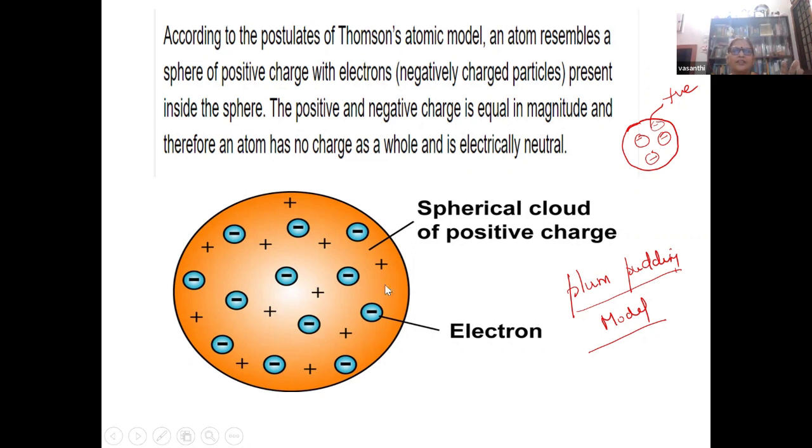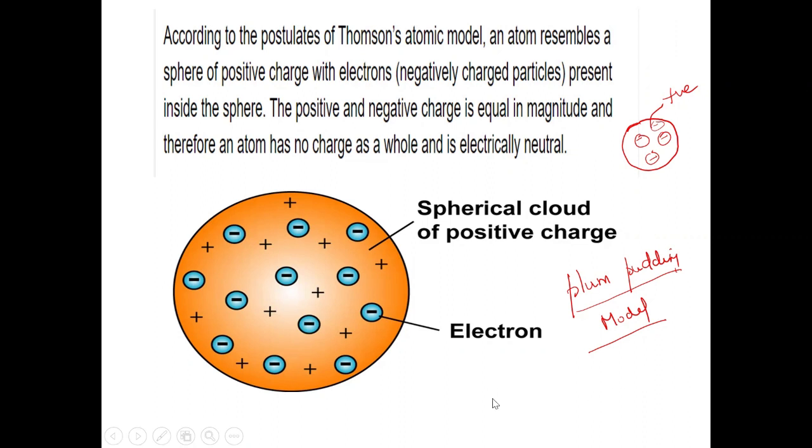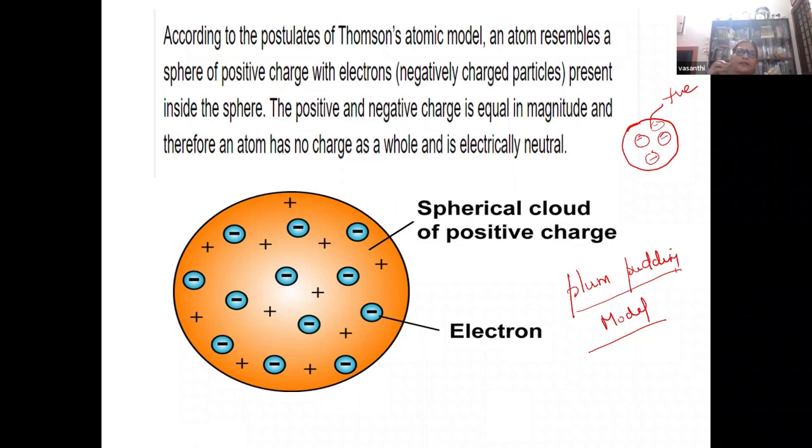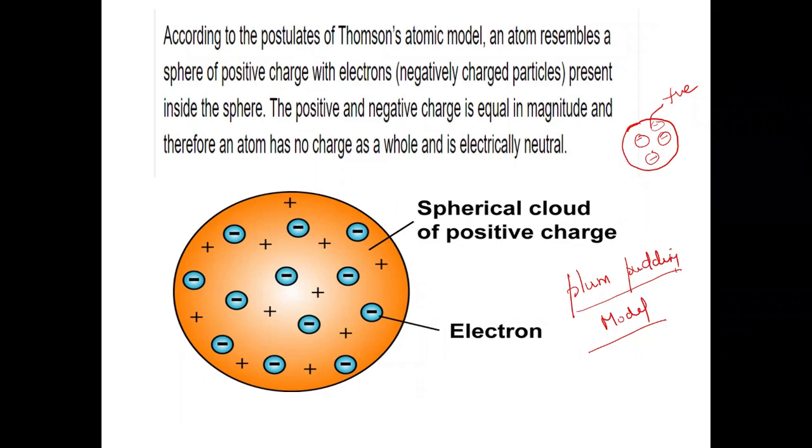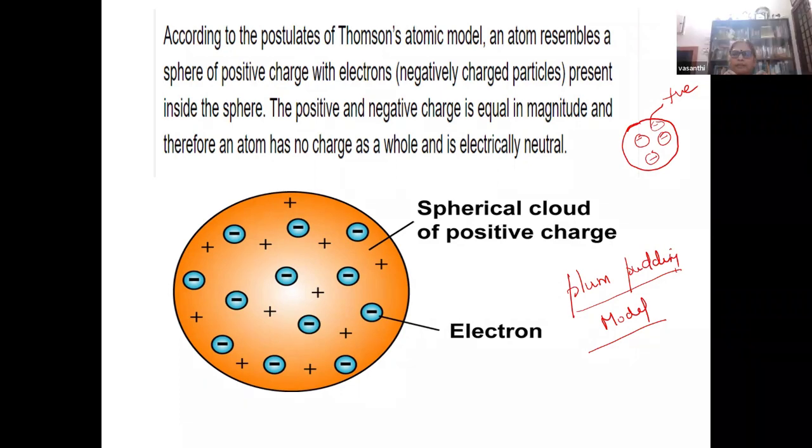Electrons are just existing like plums in the melon, or seeds spread in a watermelon. In that way, the atom is considered a positive sphere with electrons scattered everywhere. Of course, it could explain the neutrality, net charge, all this, but it could not explain the emission of spectral lines.